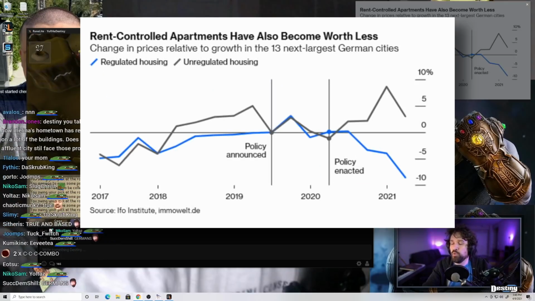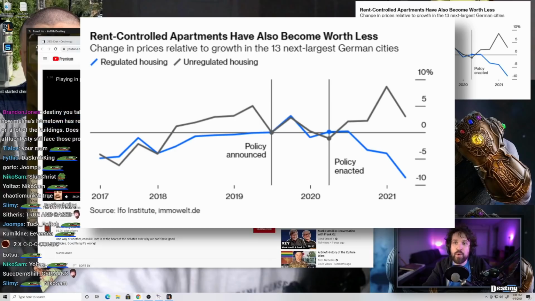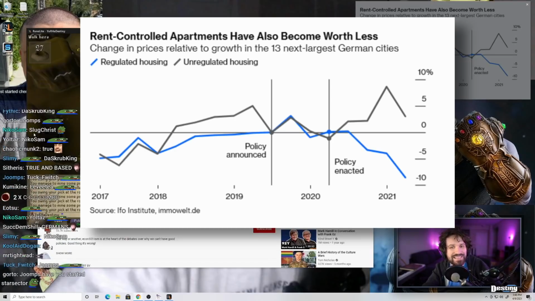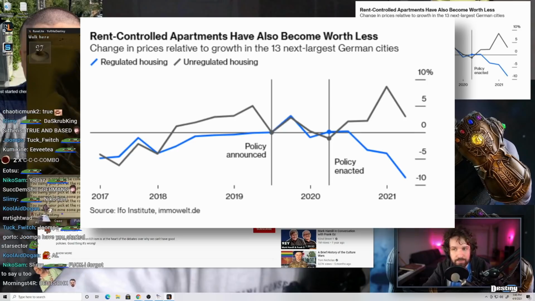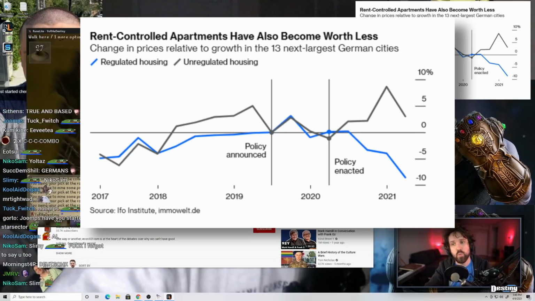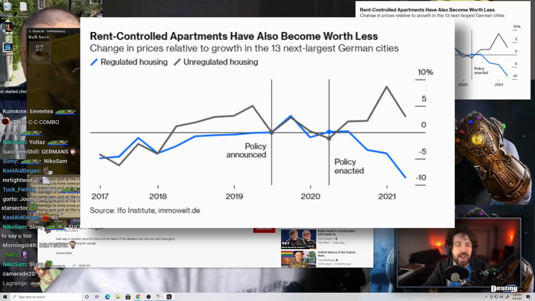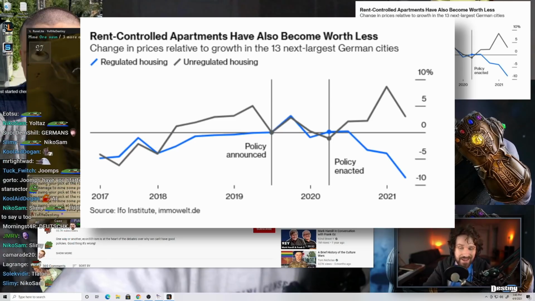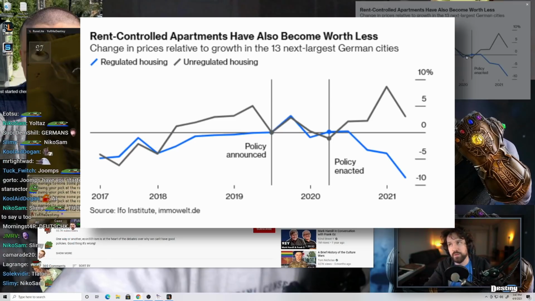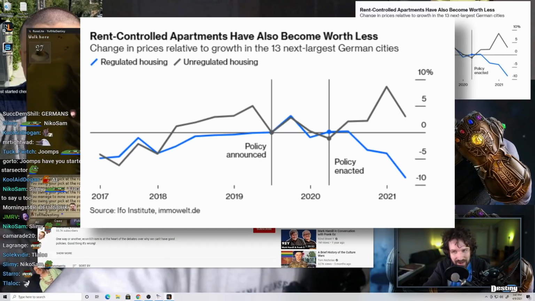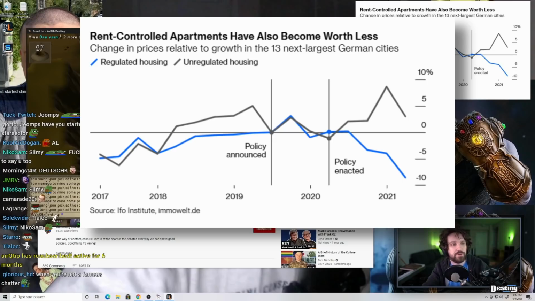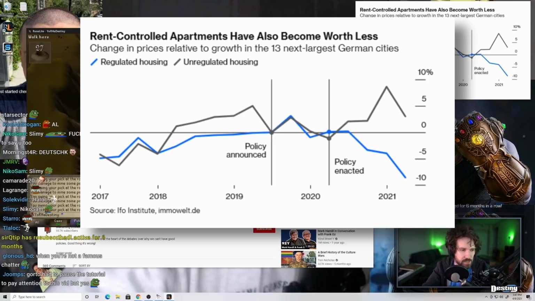Real quick, rents plummeting for those affected isn't necessarily a good thing, because we didn't want to reduce rents for everybody. This is what I mean when I say rent control doesn't always help who we want it to help. We don't want to reduce rent for everybody in a city. We just want to reduce rent for people that can't afford it. That's the issue, right? Just because a reduction in rent has taken place, you can argue that's a success of the policy, which it arguably is, but we don't really want to reduce rent for everybody. We want to target certain sectors of the population.